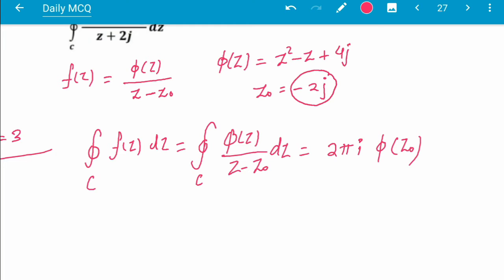This is for exponent of 1 in the denominator.